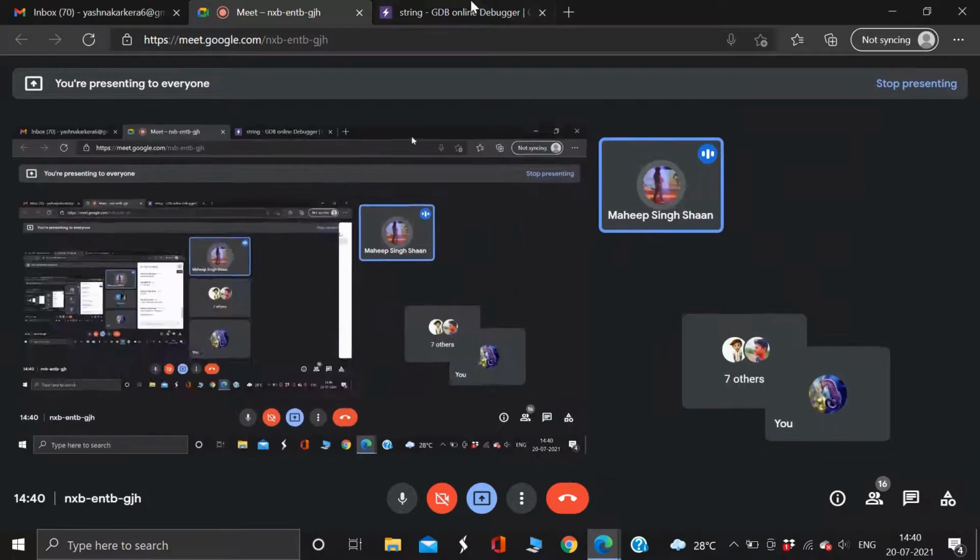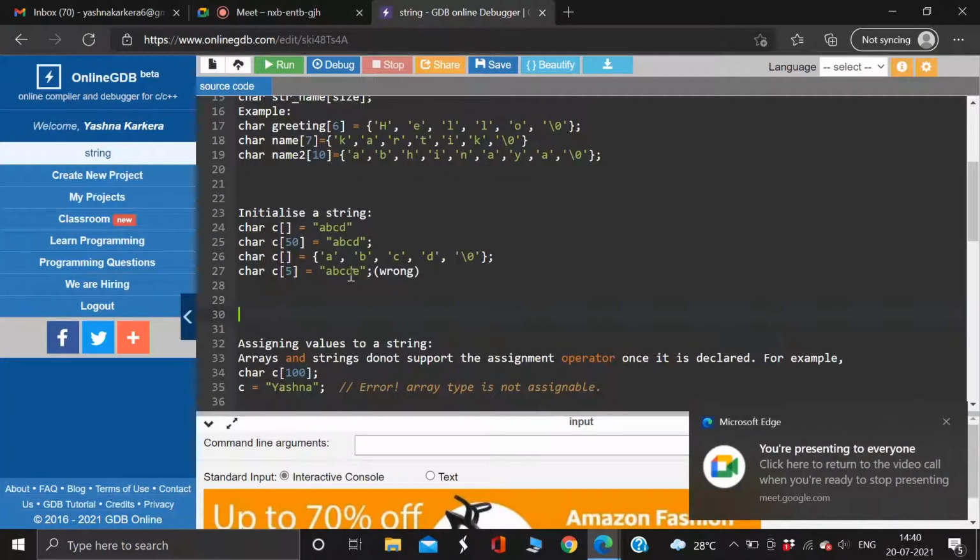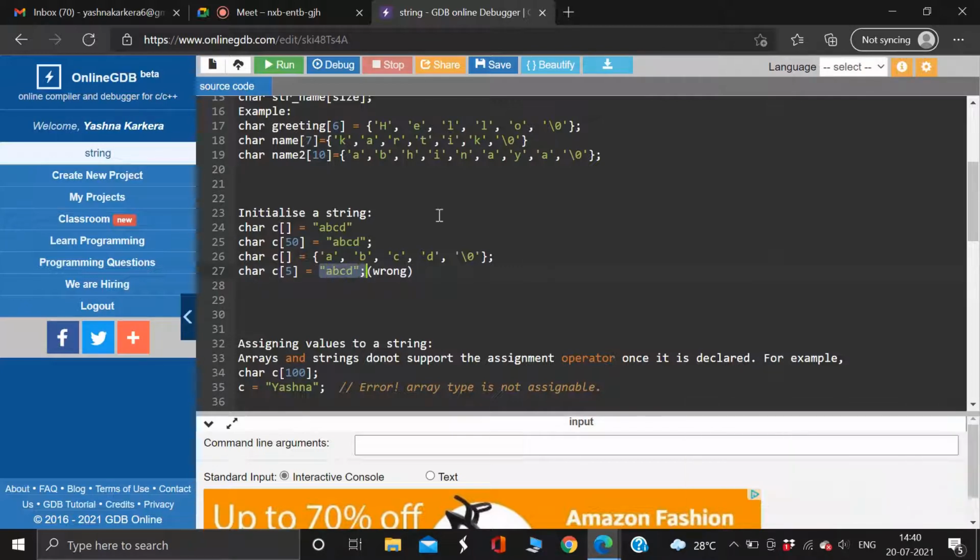It should be less than 5. If you put 5, it will stay up to 4, right? If I write ABCD, this is going to work, because ABCD is then terminated by a null character. Okay, then it's going to be fine.